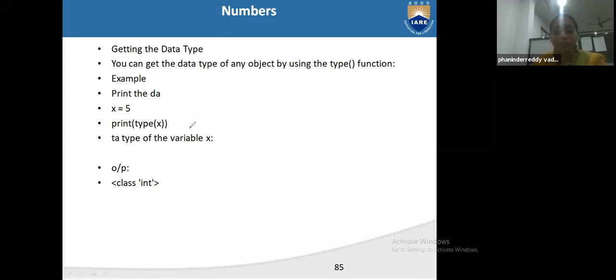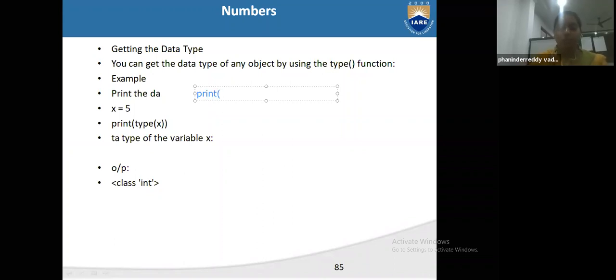See, if we write print of x. One minute, I will clear this. So print of type of x.